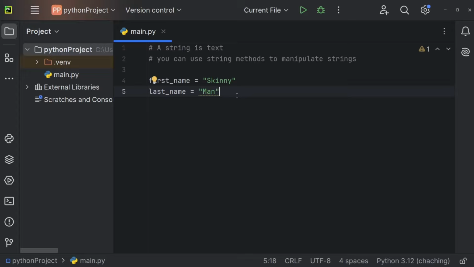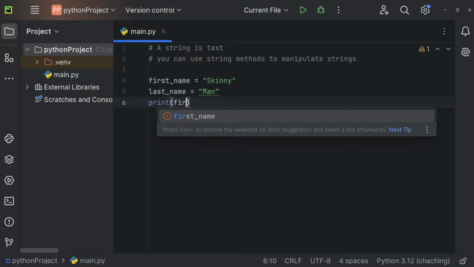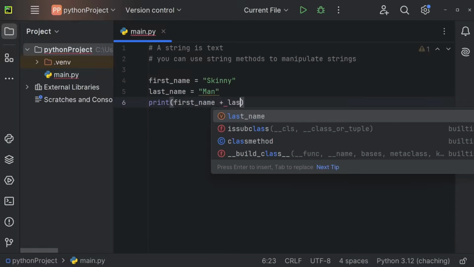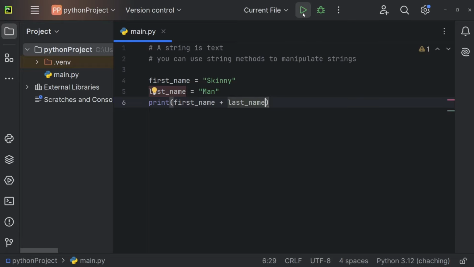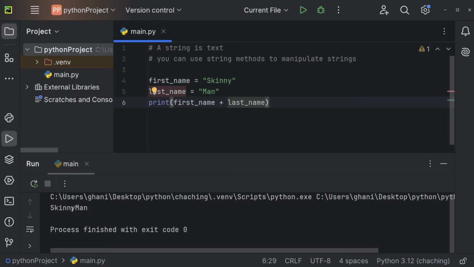And now I can concatenate two strings by using a plus. So let's print this out. So first name plus last name. Let's run the program. And you can see we're getting SkinnyMan. We could also add a space right here and concatenate that string with our last name. And now we're getting Skinny Man. So by using a plus, you can concatenate two or more strings.